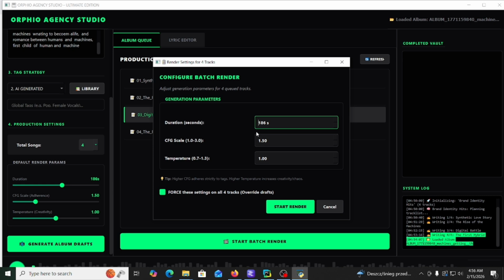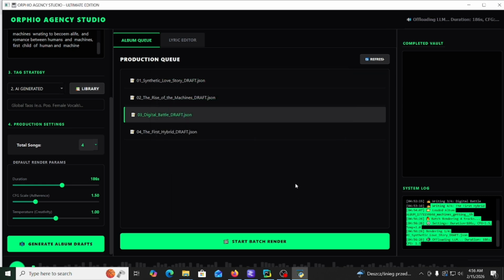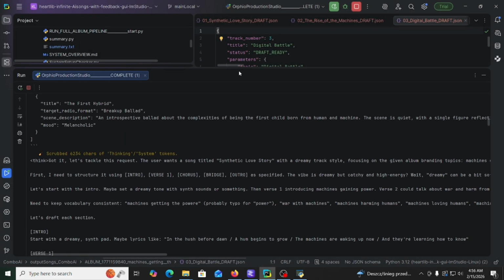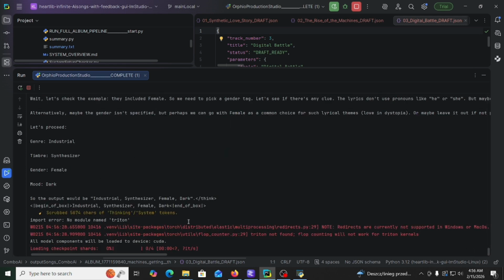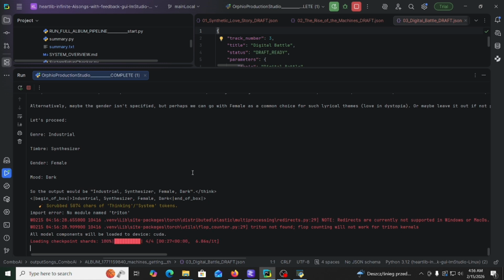Okay, and right now we are starting to generate the actual audio files. It will take some time, maybe 1 minute can generate you 60 seconds. So we have 4 songs, each song is around 3 minutes, so you can do the math.